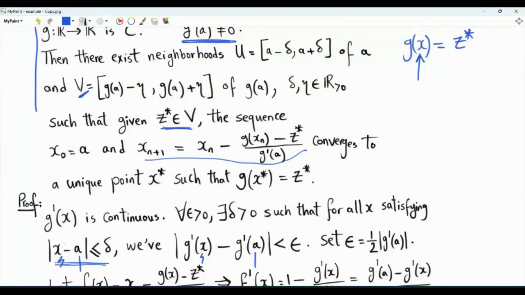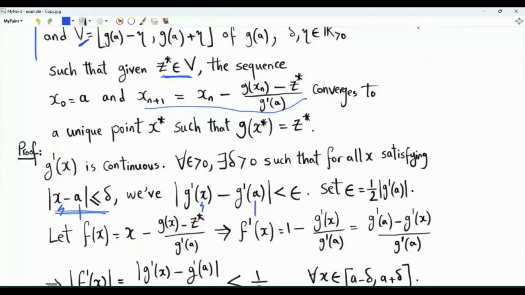By choosing x to be close enough to a, the first derivative of g is close enough to the first derivative of g evaluated at a. This is true for every positive epsilon. So this is true if we choose a particular value of epsilon, which is 1/2 times the magnitude of the first derivative of g at a. And this, by assumption, is strictly positive.